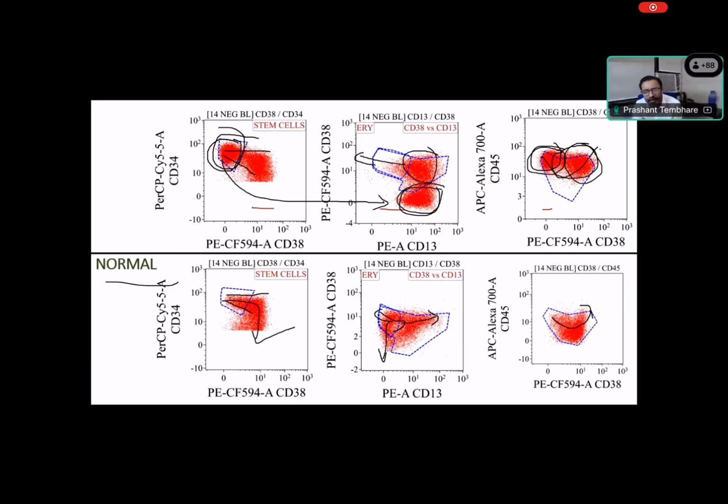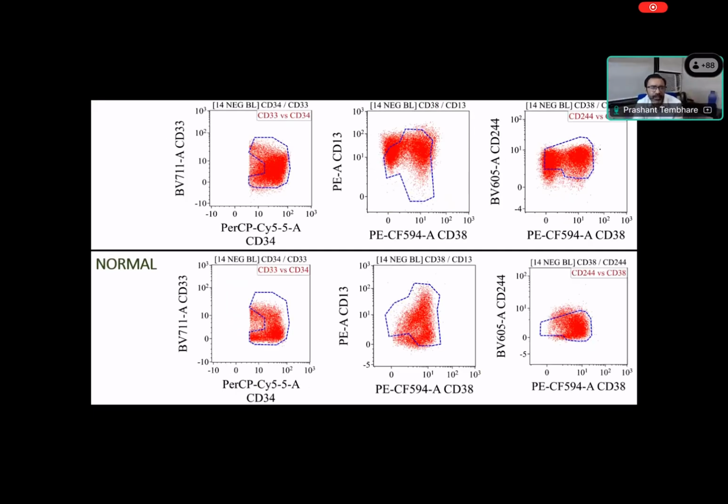Because the normal maturation pattern is lost, there is clear-cut clustering. There is overexpression of 13 and loss of 38. The same way, you can see this is normal again. Compare this normal, which is in both directions. Do you think this is a normal maturation pattern?